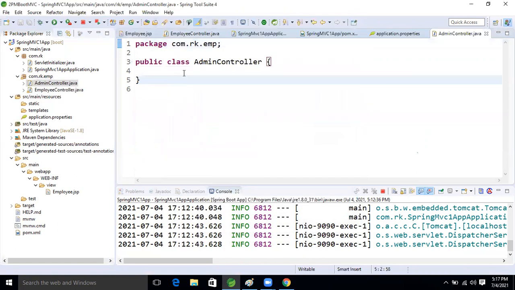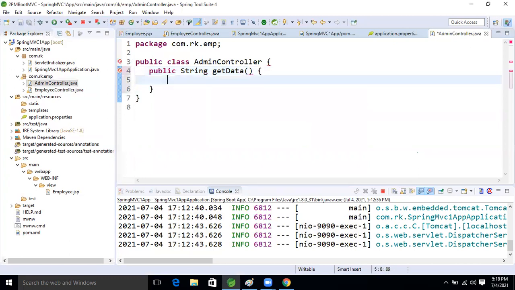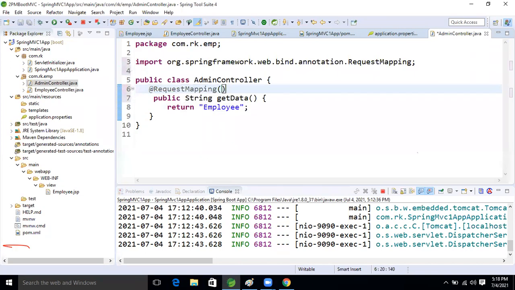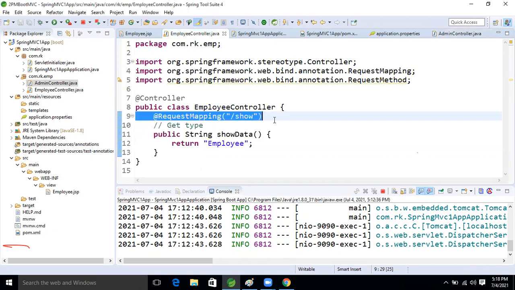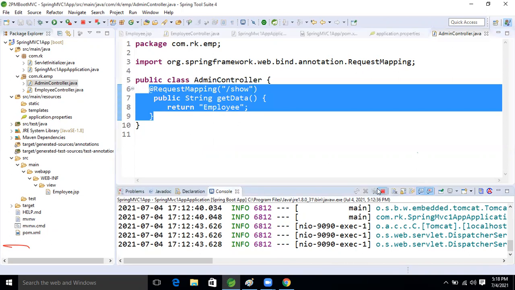Inside the admin controller, I'm taking a public String getData method, returning the same page, employee. So these are the two controllers, and the request mapping methodology in both controllers is the same. Now I'm going to run the application and we will see the error, guys.